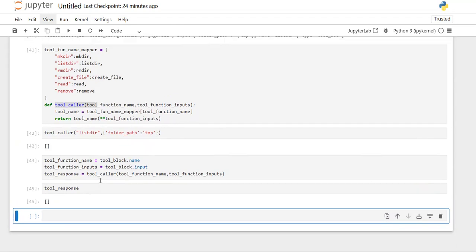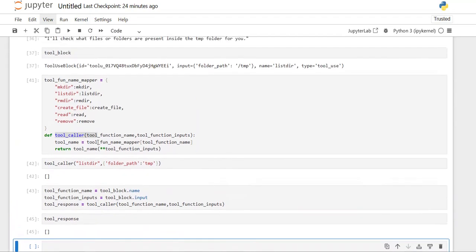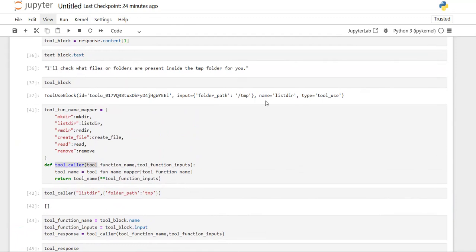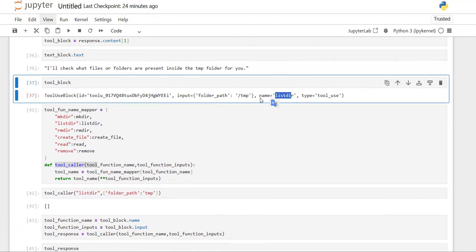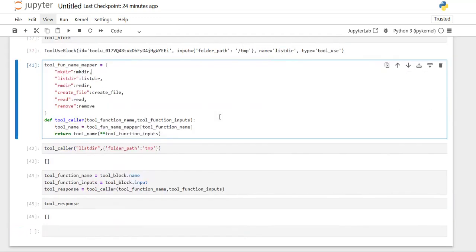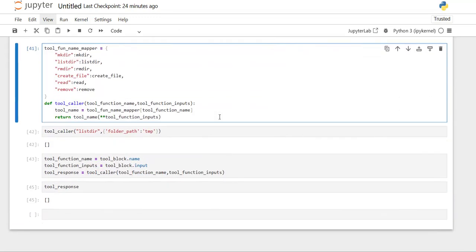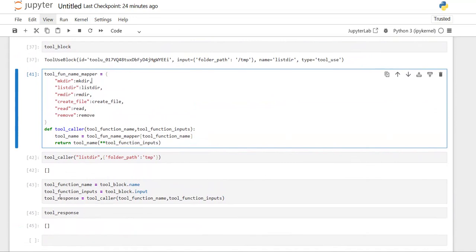So what is the input? The input is nothing but this, right? List dir is the function we are calling, by passing forward slash tmp, which is nothing but the folder name. Inside that folder I do not have anything, so that's why it is showing an empty folder. So that's what the thing is.